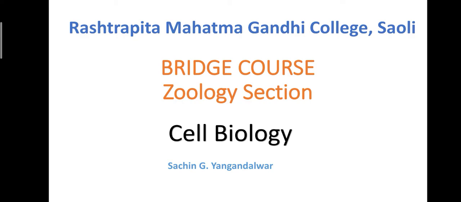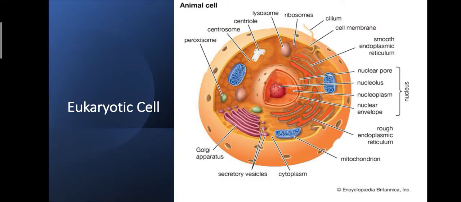Okay. So let us start another topic from cell biology, that is the eukaryotic cell. First of all, before understanding the structure of the eukaryotic cell, if I use the term eukaryotic cell, easily in your mind some pictures of examples will arise. Like humans, cats, plants are the examples of eukaryotic cell.